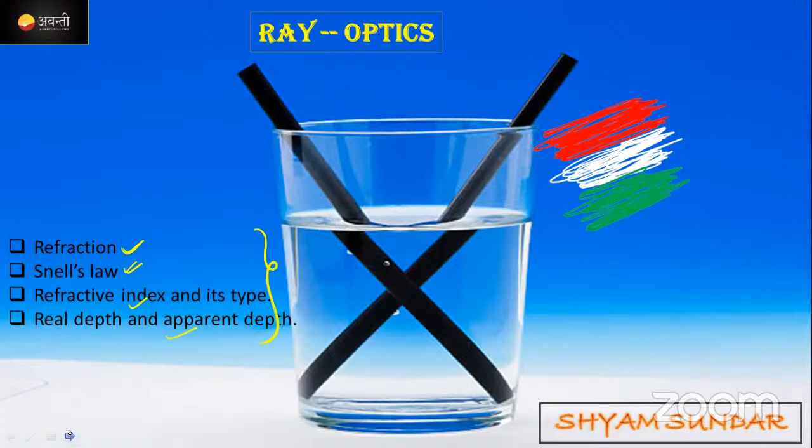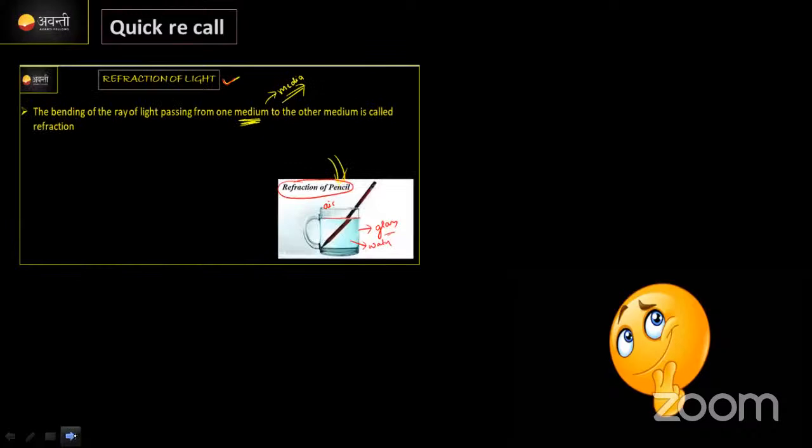Now before that, let us take a quick recall of what we discussed in the previous class. In the previous class, I started with refraction. Before that, I solved a few numericals. What is refraction actually? Bending of light when light is coming from one medium to another medium. I gave a best example for this, which we can identify in our daily life also.